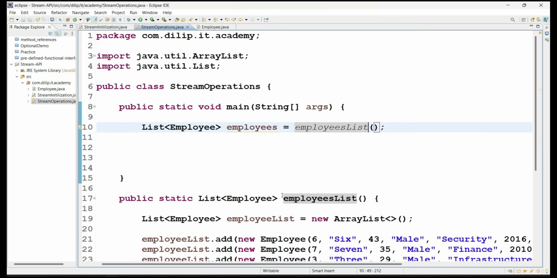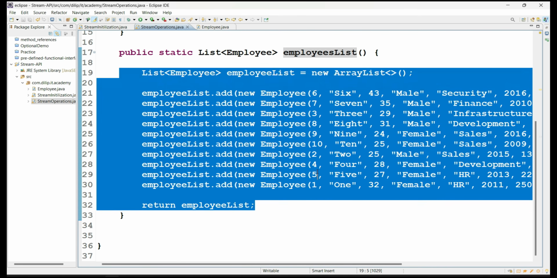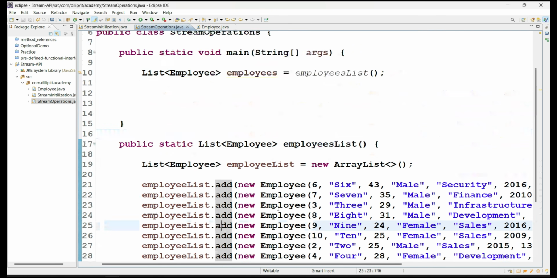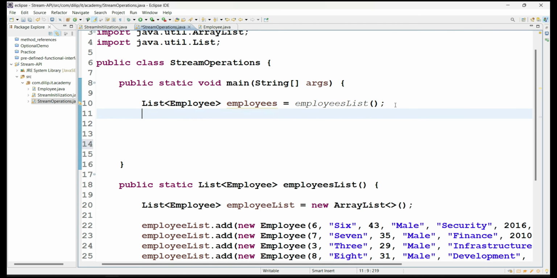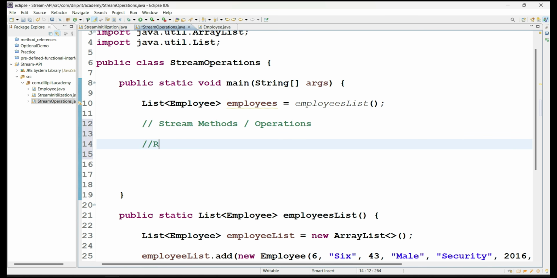In another class, I have taken a list of employee objects, around 10 employees' data: their age, their employee IDs and so on. Now here we will start understanding the stream methods, or we can call them stream operations also. How to do that? For example, assume I am given a requirement like this: get all employee names as a list.